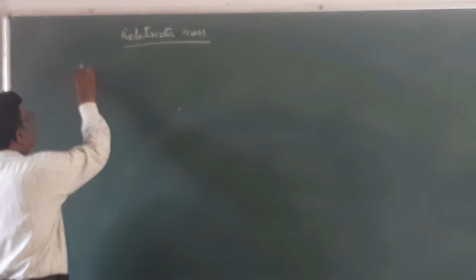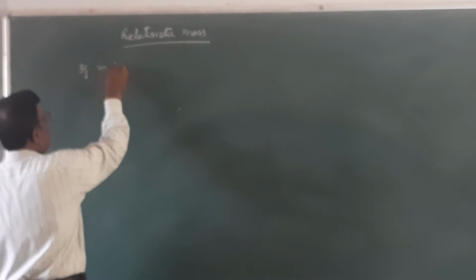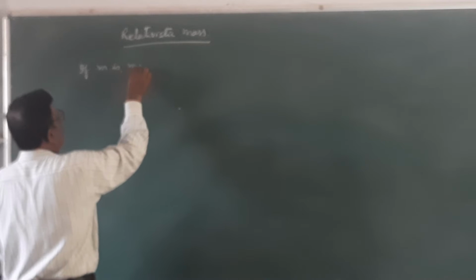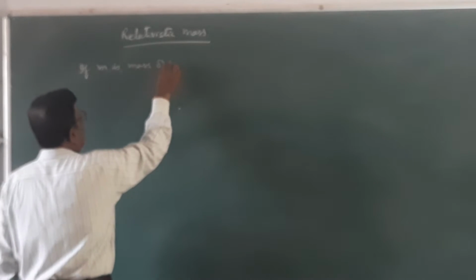If m0 is the mass of the body at rest, this is called rest mass.